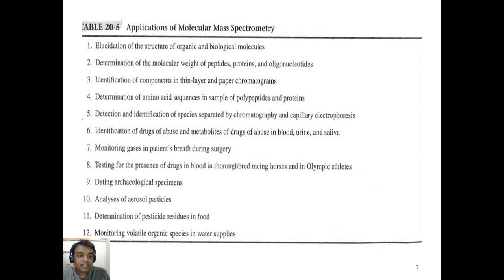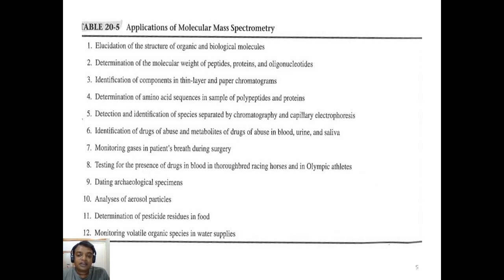Mass spectroscopy is also used for identification of drugs of abuse and metabolites of drugs of abuse in blood, urine, and saliva. These are also used to identify herbal molecules too. It's also used for monitoring gases in patients' breath during surgery, or testing for the presence of drugs in blood in thoroughbred racing horses and in Olympic athletes.